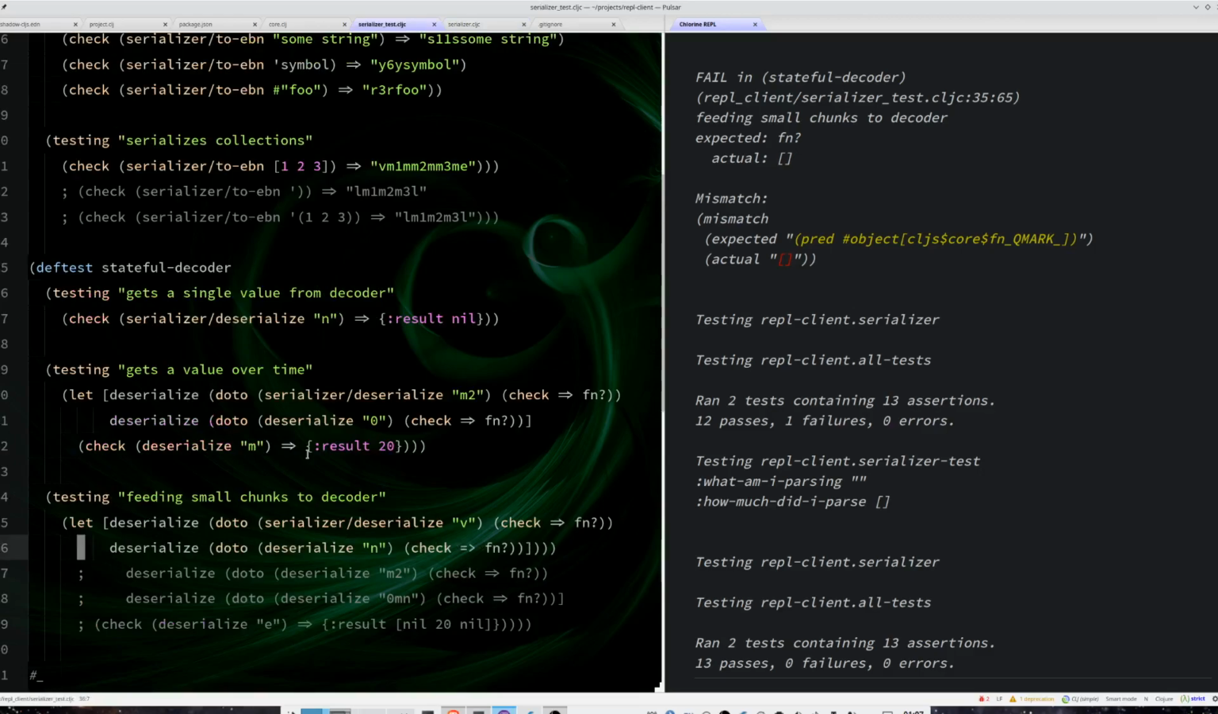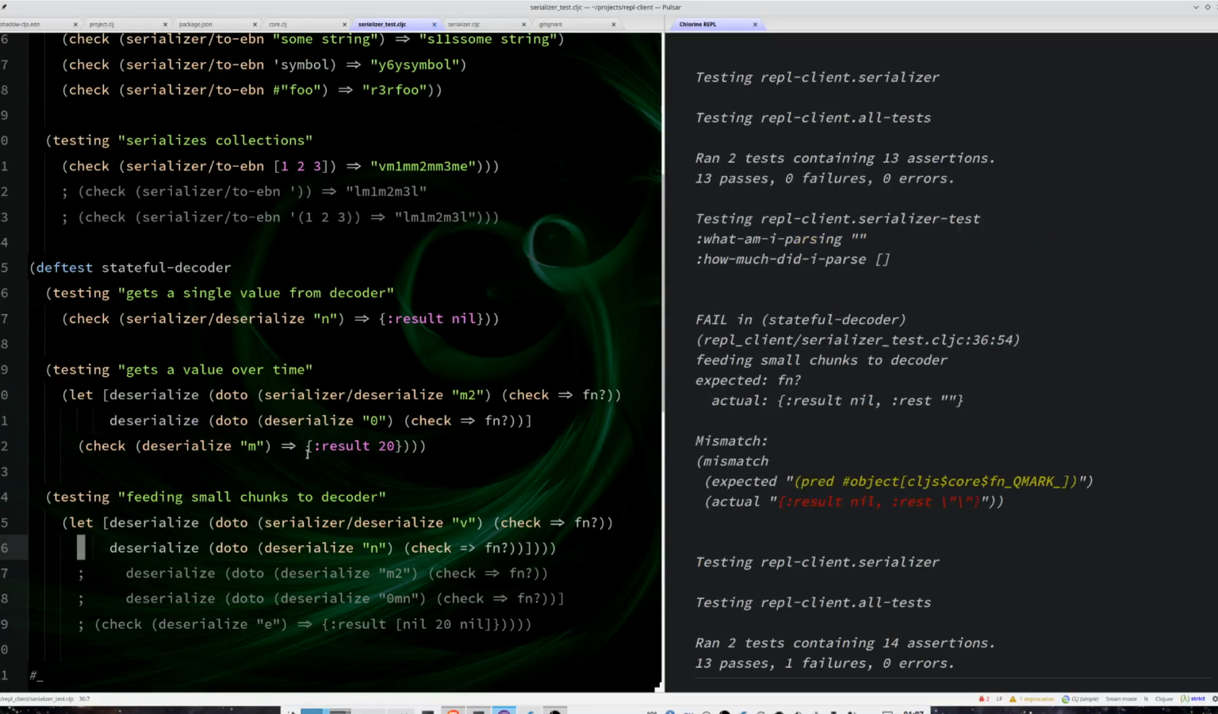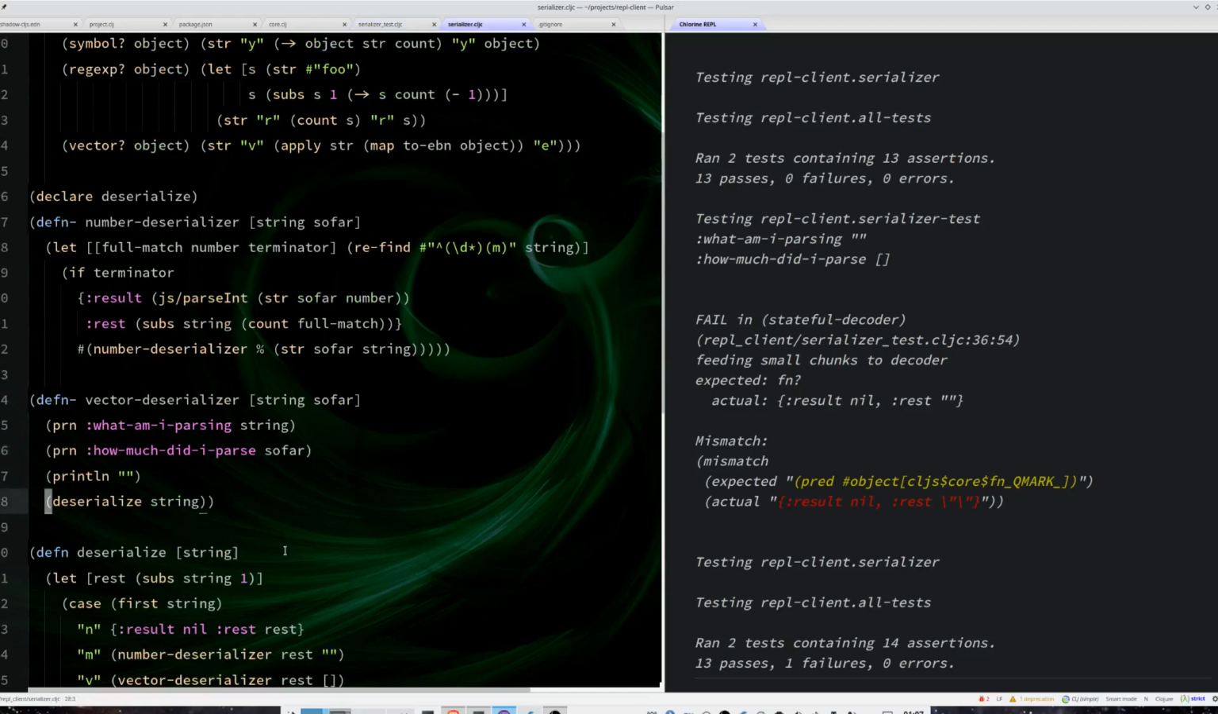So now let's deserialize a nil. And as you can see, it didn't work. And why it didn't work? Because this function, deserialize a string, basically says, okay, I deserialized the string, and that got me a result. So I'm going to return the result for the user, but I did not terminate the vector. And I did not even use the so far in any way, which means that this is completely wrong.